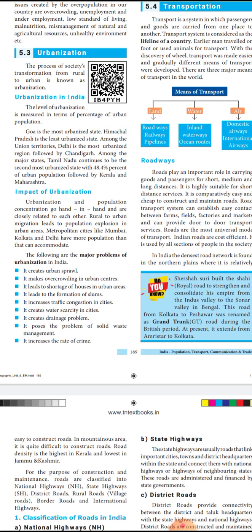Then while we are talking about Tamil Nadu, it is the second most urbanized state. How many percent urban population? 48.4 percent of the population is urban, which is followed by Kerala and Maharashtra.